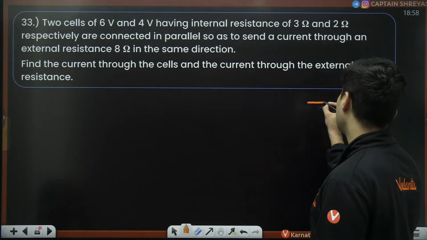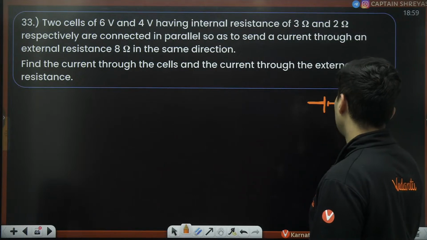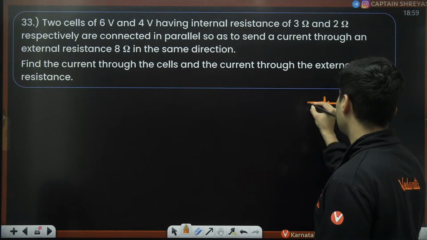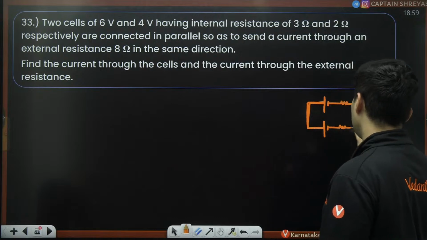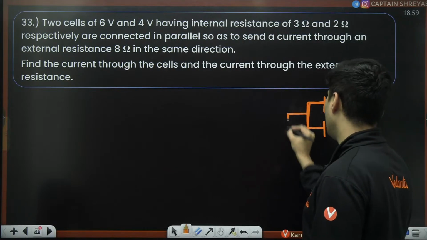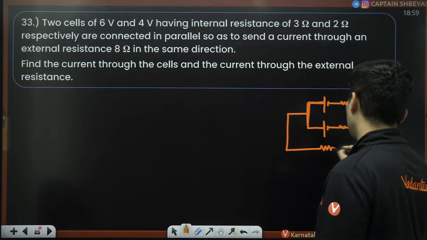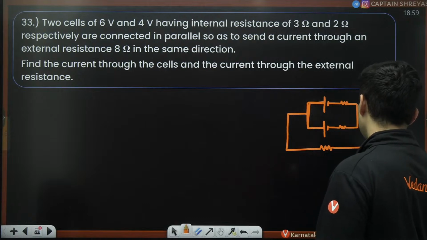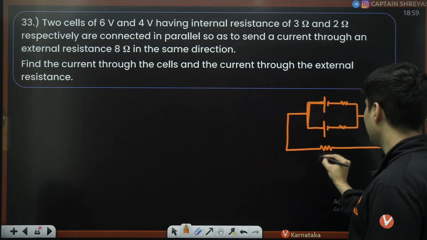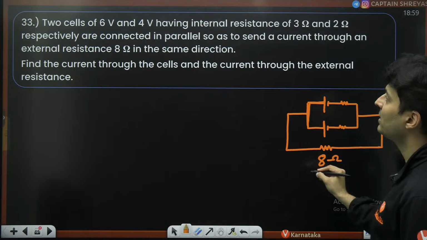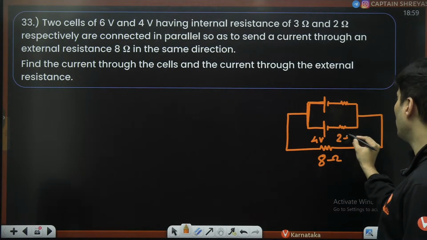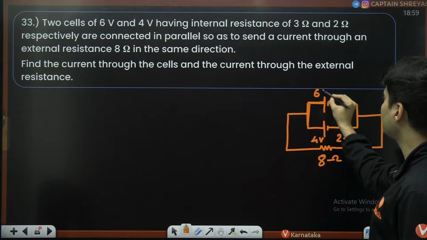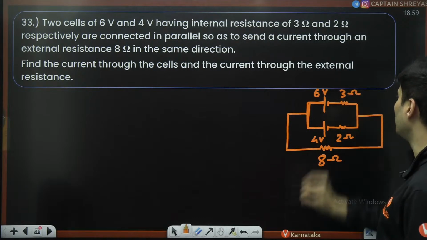Okay, two batteries are there. This is one battery with internal resistance, then another battery with internal resistance. They are connected to another resistance over here like this. External resistance 8 ohm. This battery, let's say 4 volts and 2 ohms. This is 6 volts and 3 ohms.